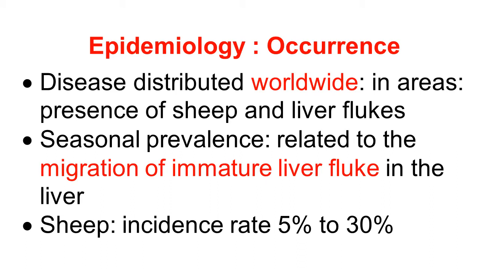The seasonal prevalence follows the environment of the liver fluke, that is, hot humid climate. It is related to the development of the liver fluke and snail, and migration of immature liver flukes in the liver. In sheep, the incidence rate of the disease ranges from 5% to 30%.